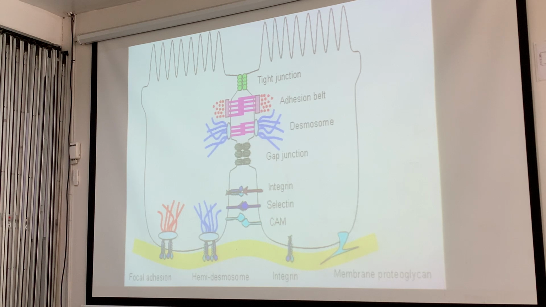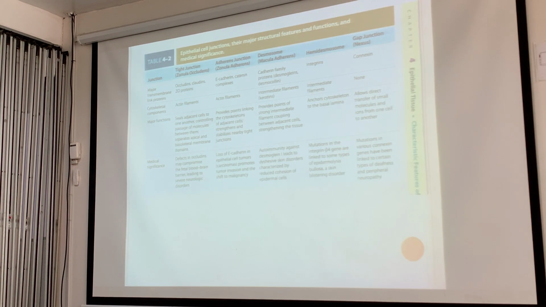There's a gap, obviously. We'll take note where these are found later as we study the different organ systems. And in this particular book, it's again a table with their proteins. Mostly we go for tight junctions, for example.